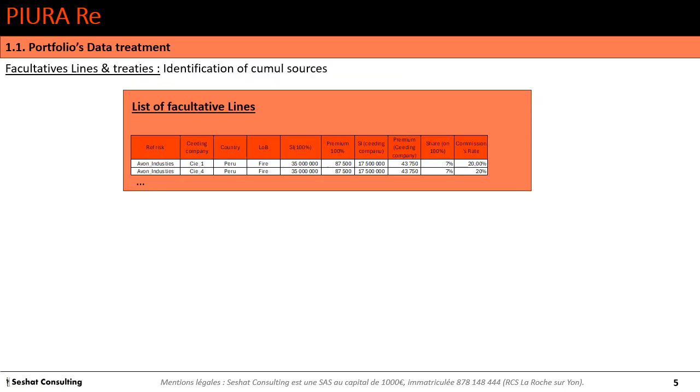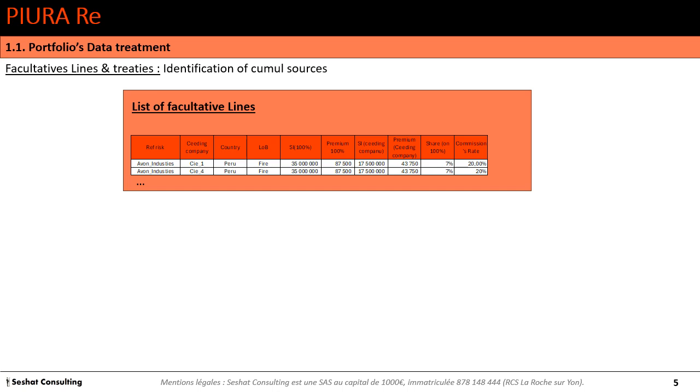The first step of our process will be to retrieve data. So here on facultative lines, we will identify the cumul sources. For example, here we have two lines about Avon Industries. We have the risk from two companies, the CIURA and CIE4.